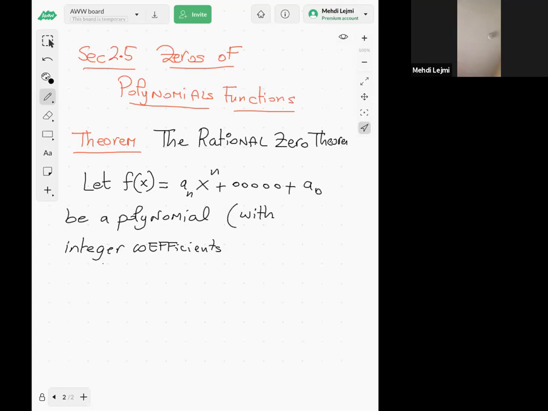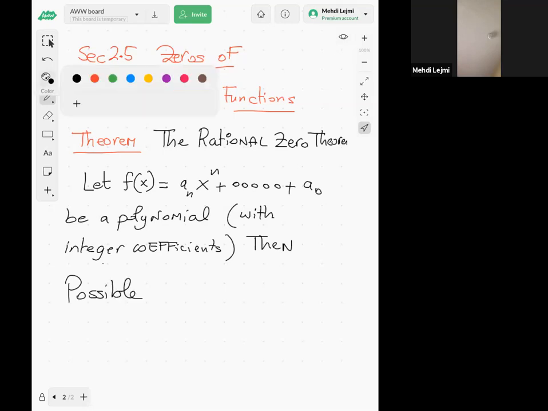So what does it say in the theorem? It says that the possible rational solutions. This word here is really important, possible.